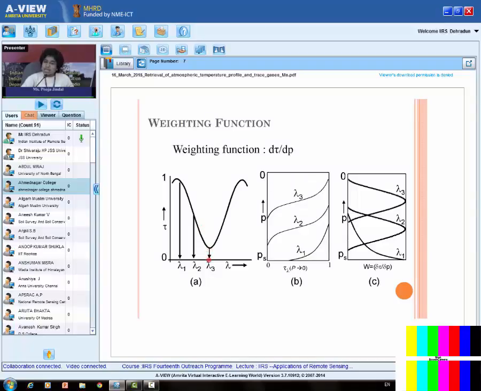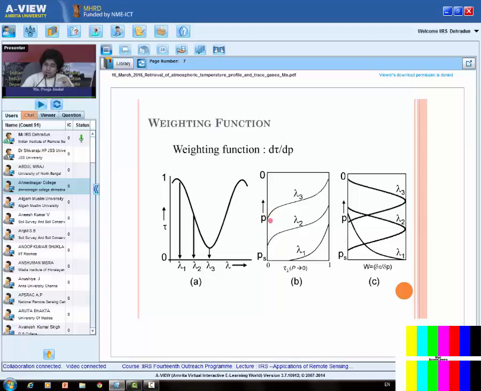Then let's consider lambda 3. Lambda 3 has the minimum transmittance, which means the energy emitted from the Earth's surface will not be able to reach the top, but energy emitted near the top of the atmosphere may be able to reach it, because of the lower atmosphere in between. So the transmittance will remain 0 even if I go high in the atmosphere.